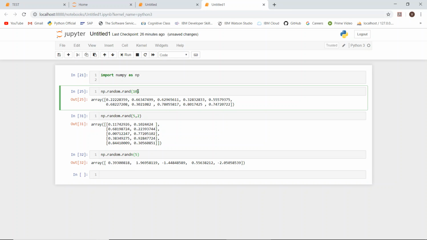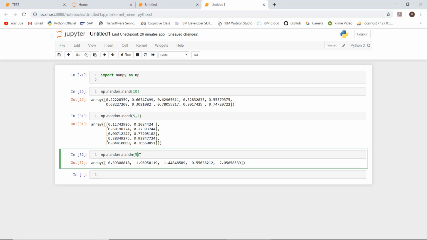In the previous case it did not go below 0, it displayed numbers between 0 and 1. But here the random numbers are normally distributed, and it goes below 0 also. Minus values are also appearing here, you see. Okay, and if you calculate the mean, it will be 0, and if you calculate the variance, it will become 1.